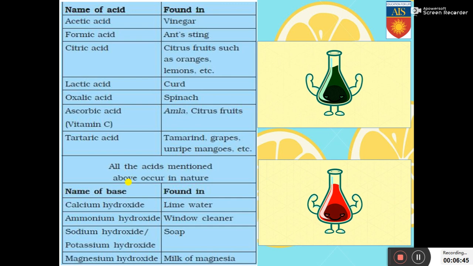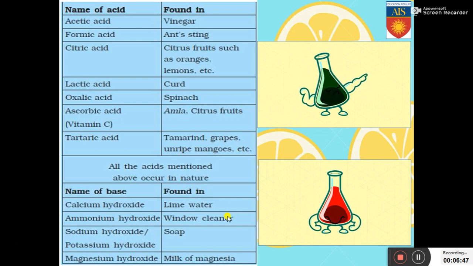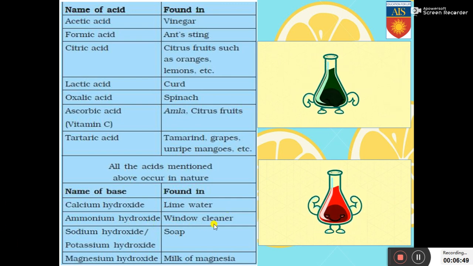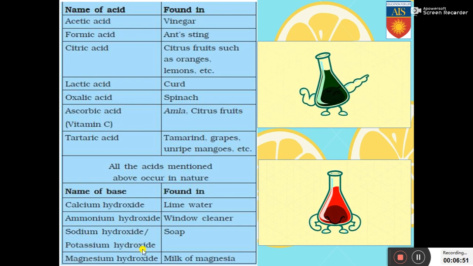Now look at some bases. Calcium hydroxide is lime water. Ammonium hydroxide is a window cleaner. Sodium hydroxide or potassium hydroxide, we use it in soap solutions. And magnesium hydroxide or milk of magnesia is used in antacids.